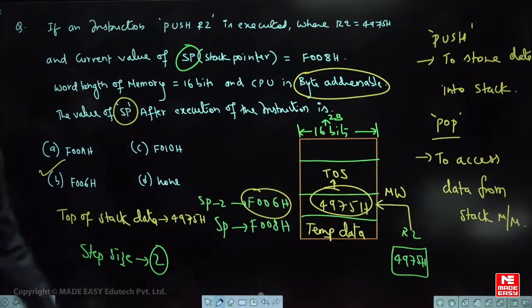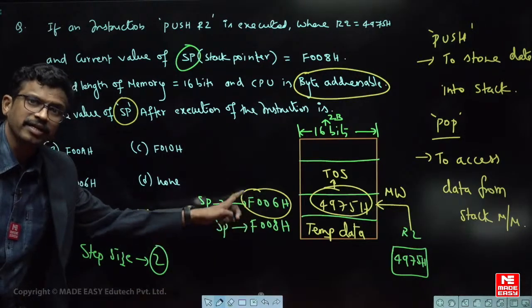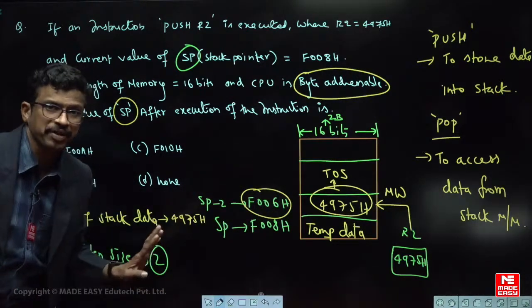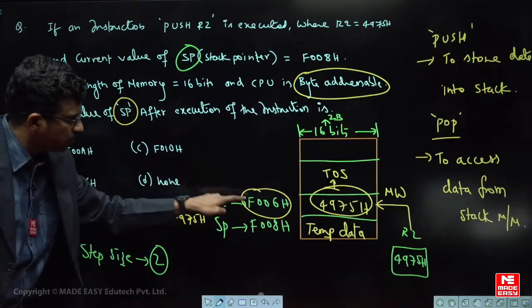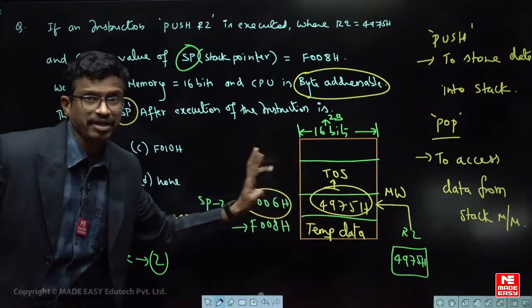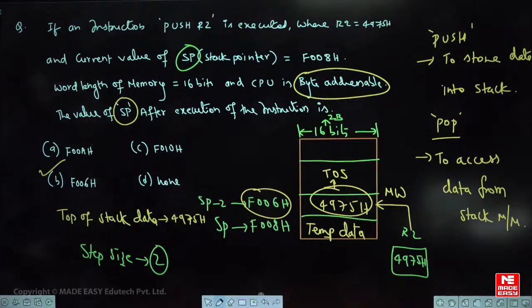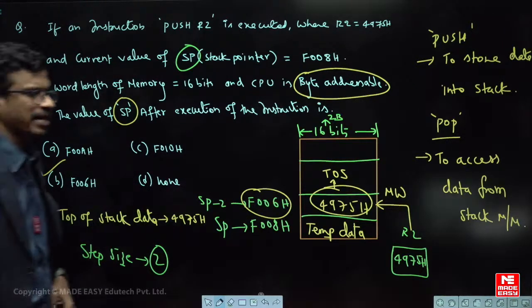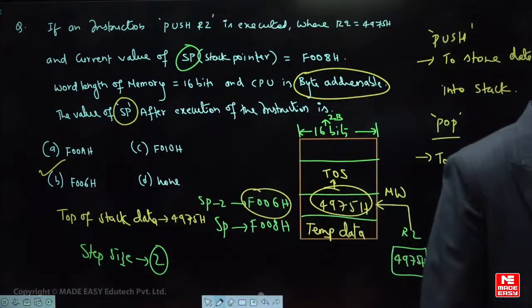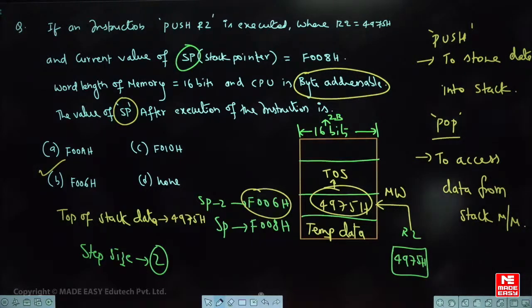So don't get confused. SP is a register, it contains the address of the latest temporary data. Top of stack means at the current SP value address, what is the corresponding data? Both are different. These are the important points you need to understand for stack memory or stack operations. Is it clear? So the answer is which one? Option B is the answer. Yes, correct, most of you have answered correctly. Great, fine. Now let us go for the next one.